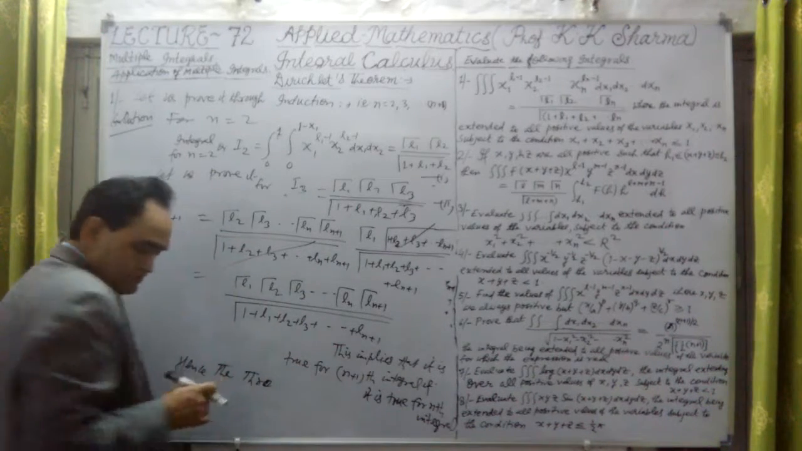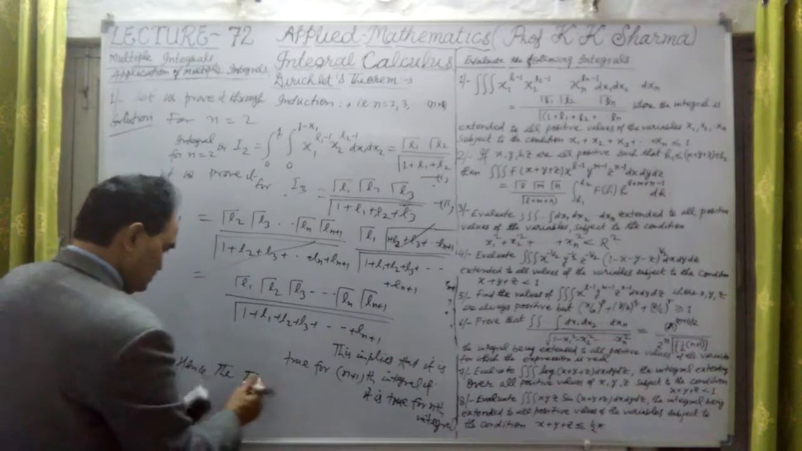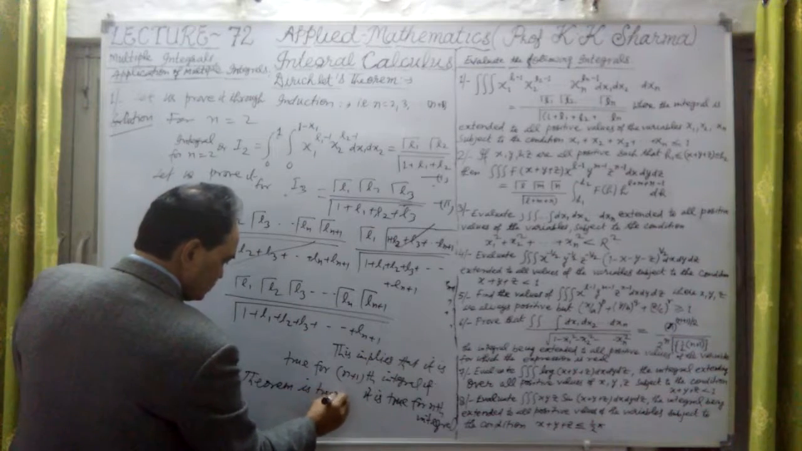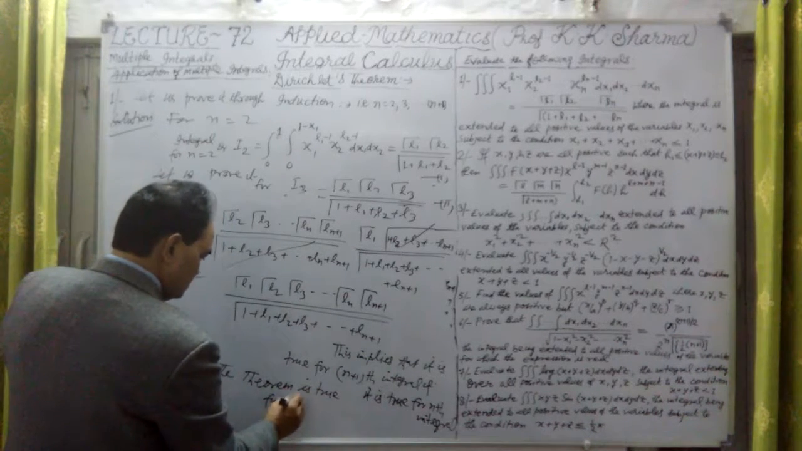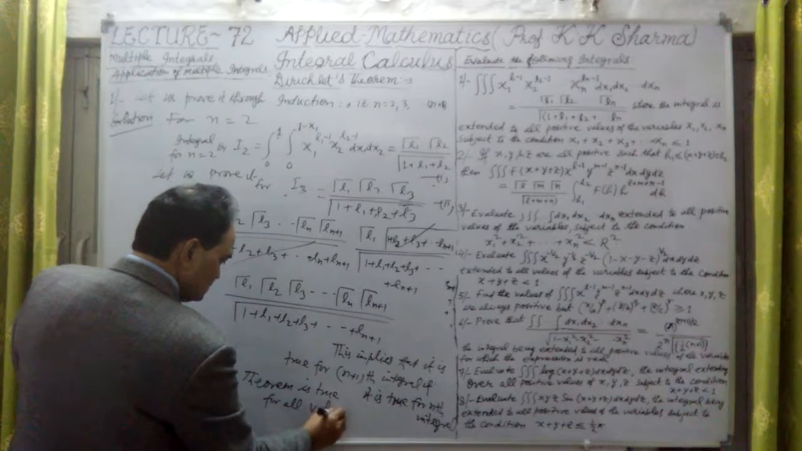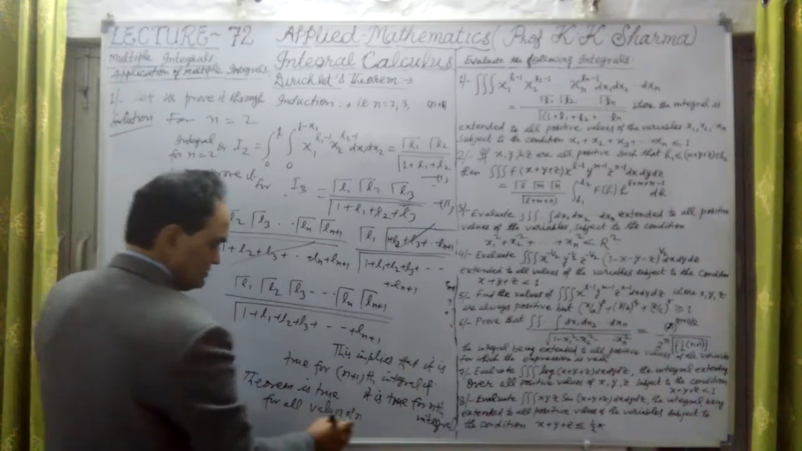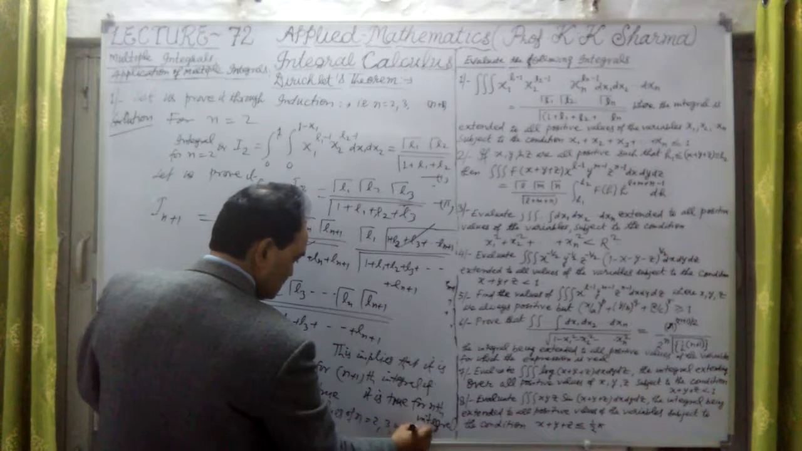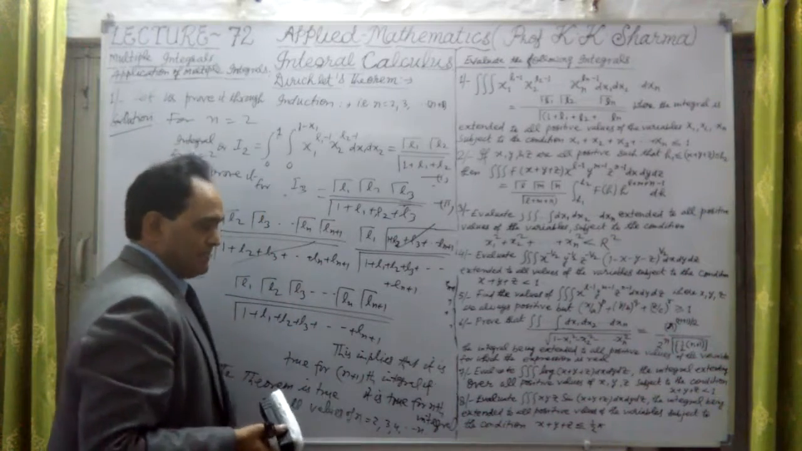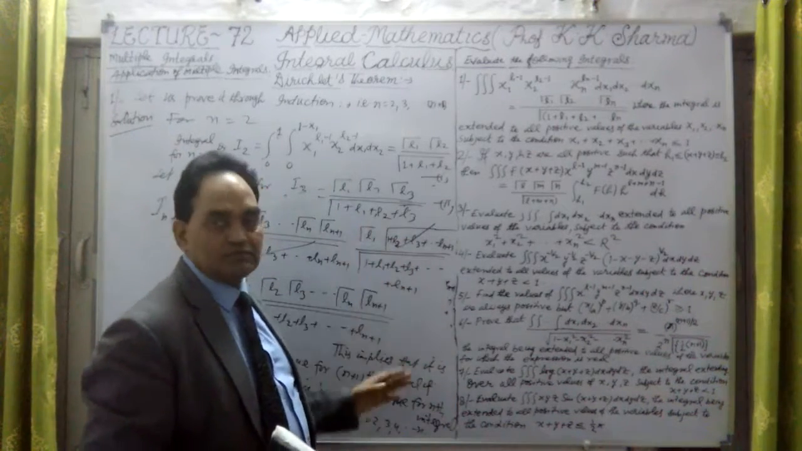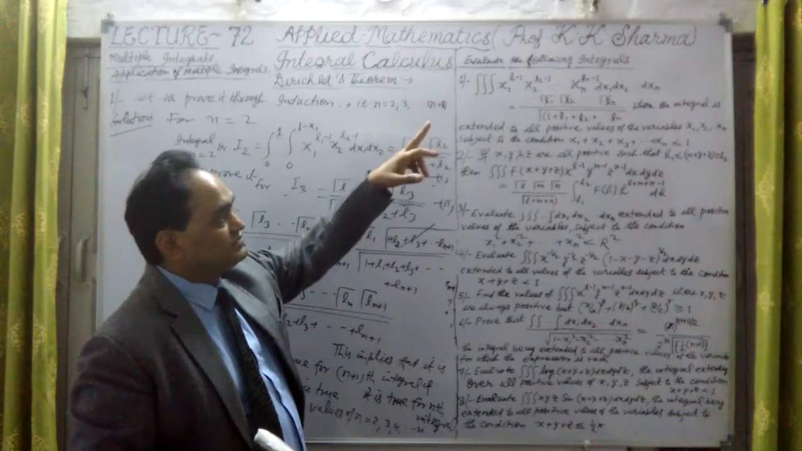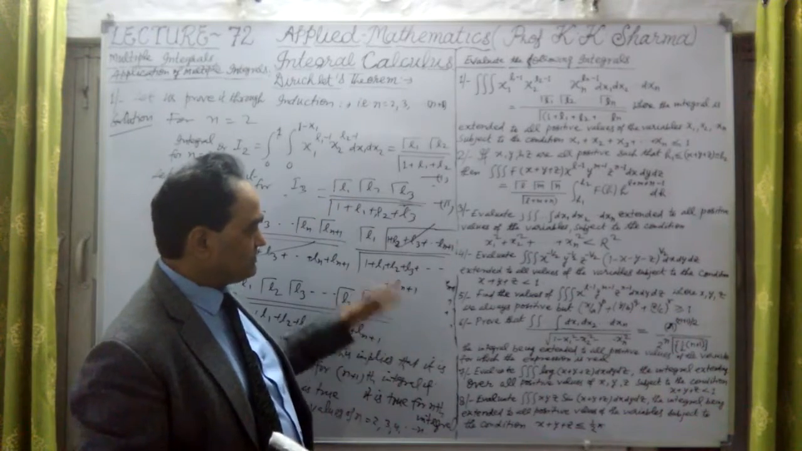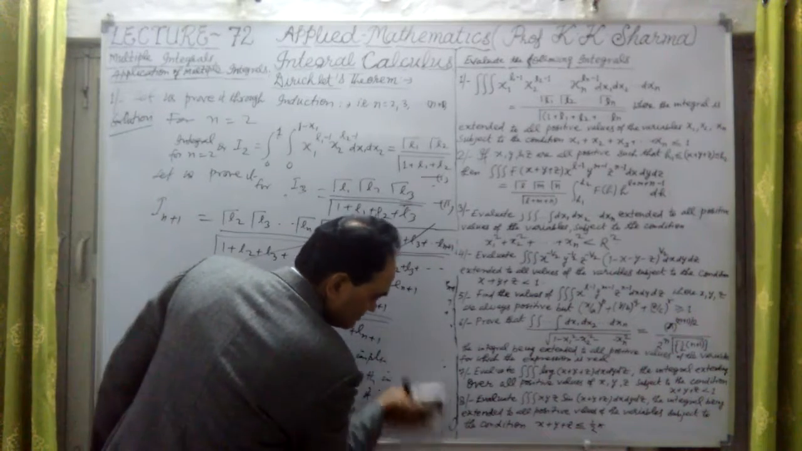So the theorem is true. Dirichlet's theorem is true for all values of n, that is n equal to 2, 3, 4, and so on up to n. It is true for all values of n. This is what we have to say. This one is Dirichlet's theorem. These are known as Dirichlet's integrals. Dirichlet's integrals are very important in solving multiple integral questions.